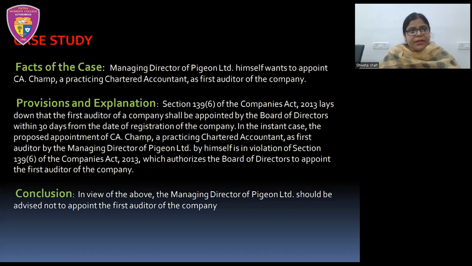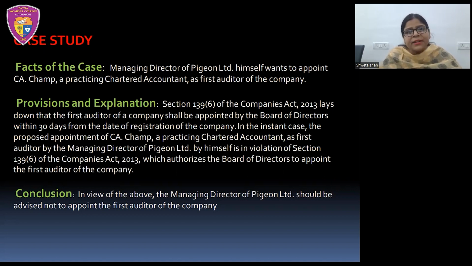Now, again, here we have another case based on the provisions of section 139 subsection 6 of the Companies Act 2013. The case is that a managing director of Pigeon Limited himself wants to appoint a chartered accountant, Mr. Cham, a practicing chartered accountant, as first auditor of the company.